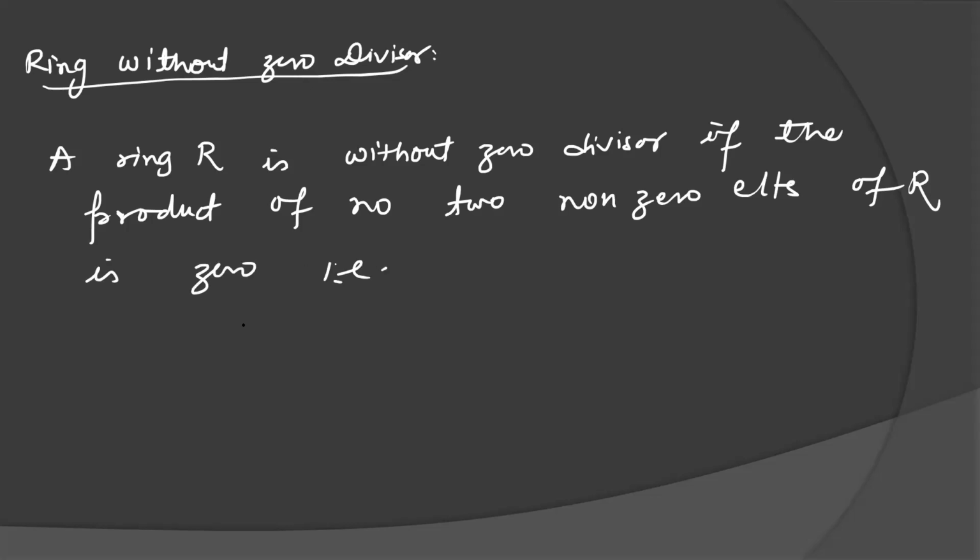What is the meaning? If A into B is 0, then it will imply A is 0 or B is 0. Means if the product is 0, then it will be either A is 0, or B is 0, or both are 0. If both are not equal to 0, then that will be a ring with zero divisor.